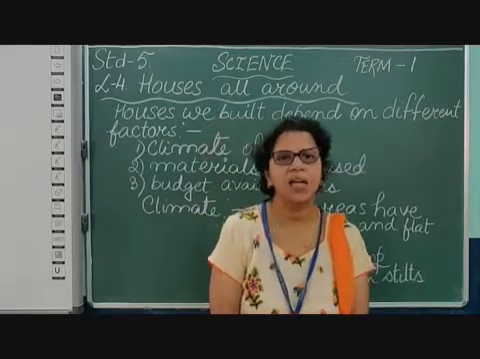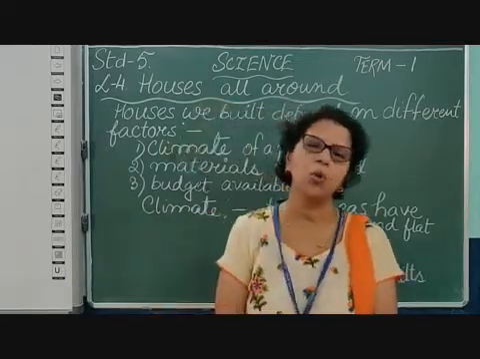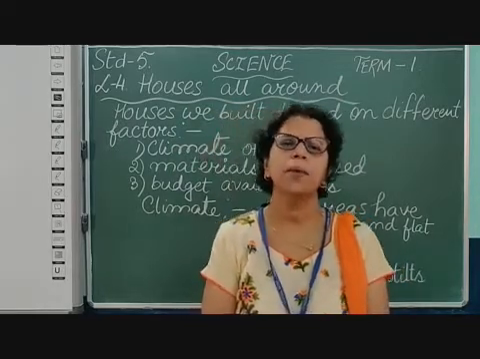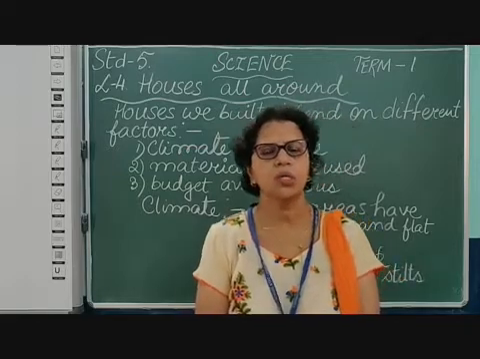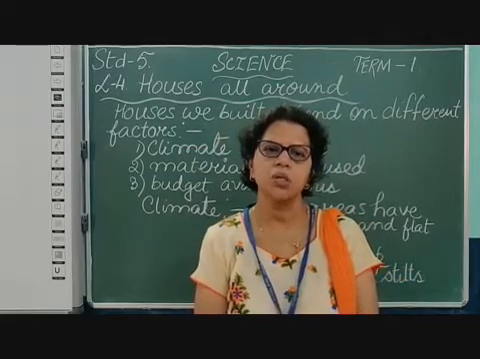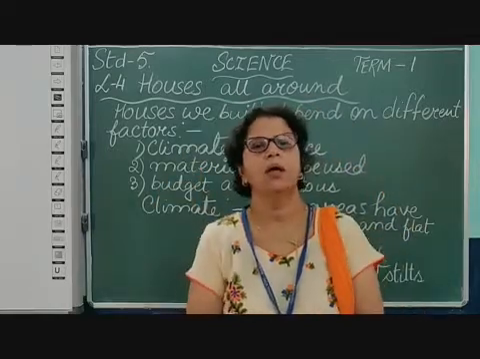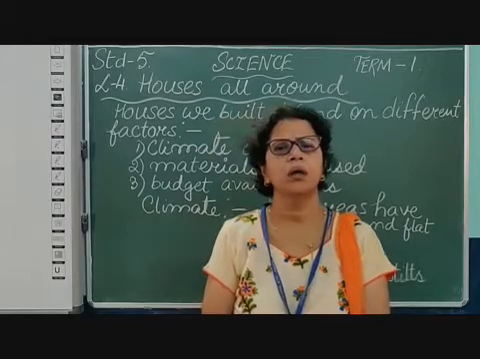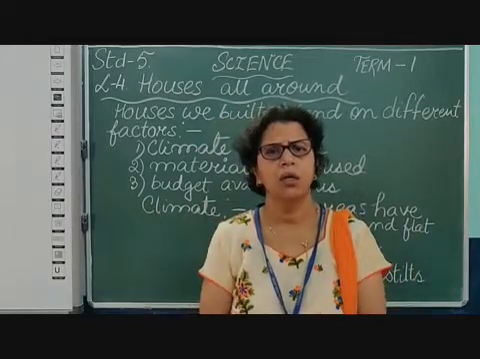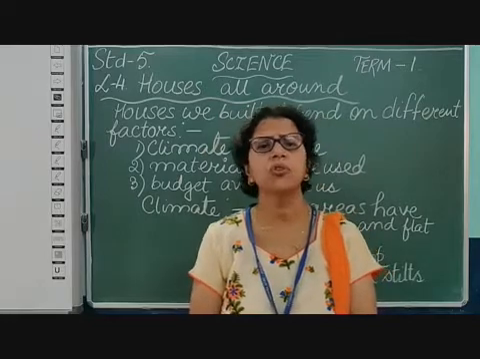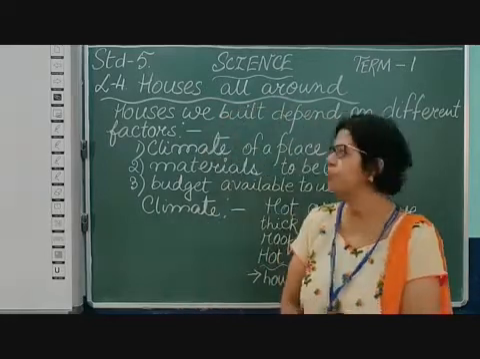Some live in flats, some people live in bungalows, some people live in huts, some people live in row houses maybe, some people live in those houses which have sloping roofs. So there are different types of houses in our world. Now the houses we live in depend on 3 factors. Now what are the 3 factors?